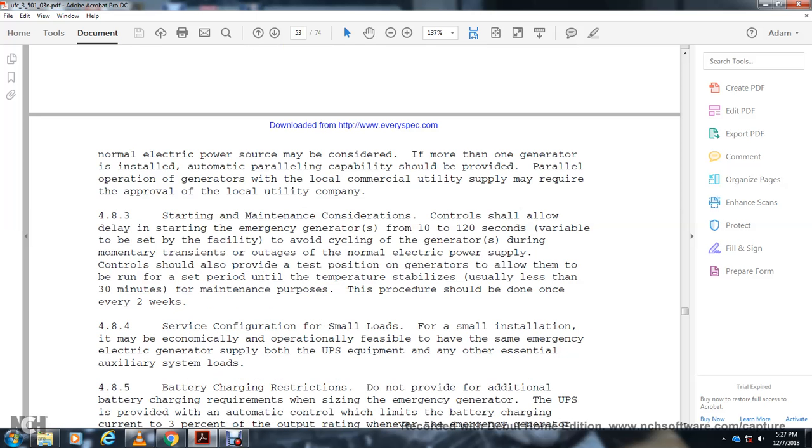Service configuration of small loads. With a small installation, it may be economically and operationally feasible to have a small emergency electrical generator supplying both the UPS equipment and other essential auxiliary system loads.